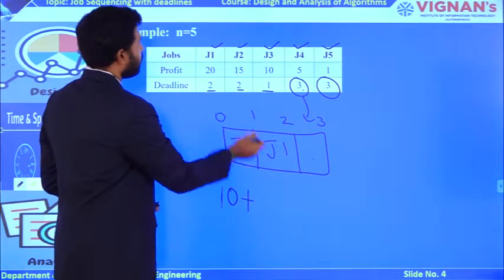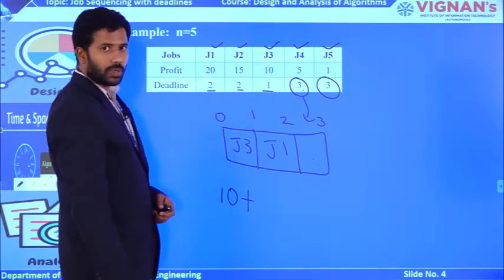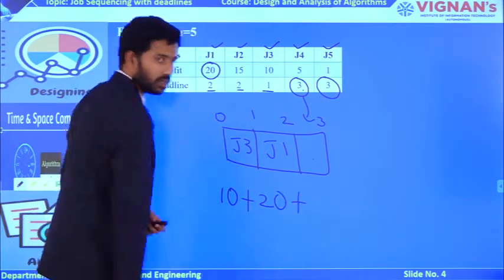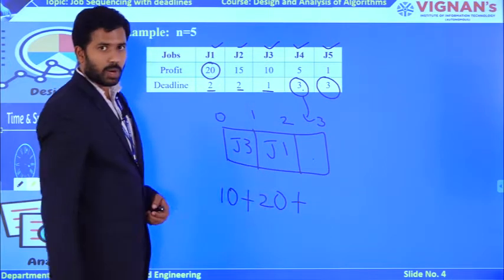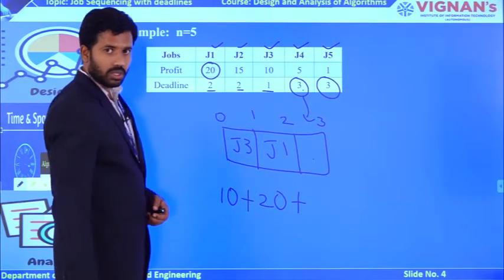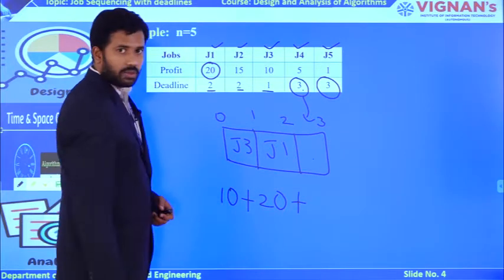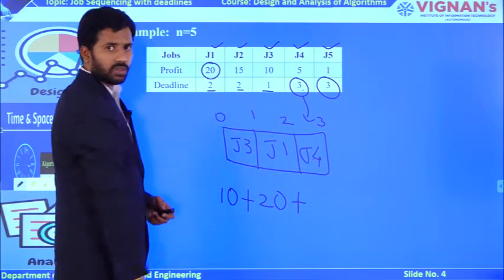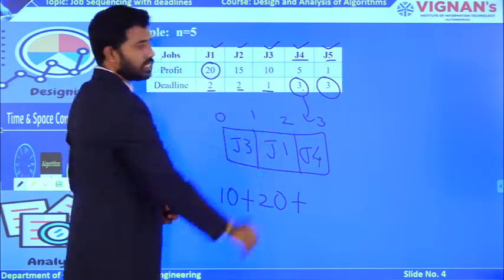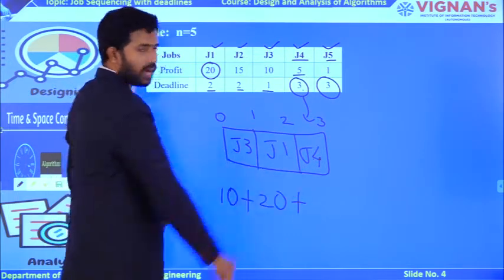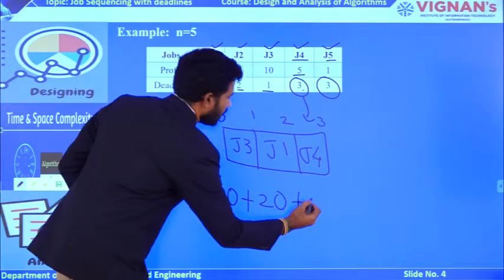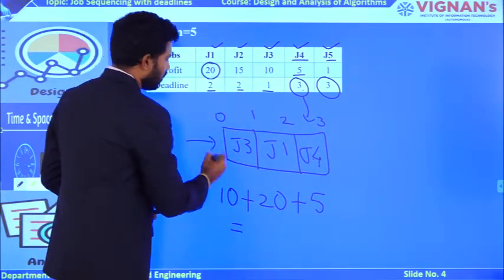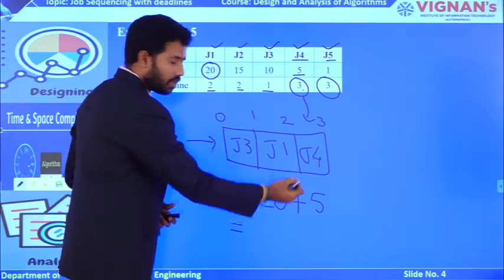So if you load J1 for executing on your CPU, you gain the profit, which is 20 plus. Can I load J2 now? Not possible, right? Why? Because the deadline of J2 is 2, but the only available time slot is 3. So that's why I am loading J4. Or you can load J5 also. Why? Because compared to J4 and J5, J4 has the highest profit, right? That's why I have added J4. So ultimately you gain the J4 profit. Together, the total profit if you follow this sequence is 20 plus 10, which is 30, 30 plus 5, which is 35.